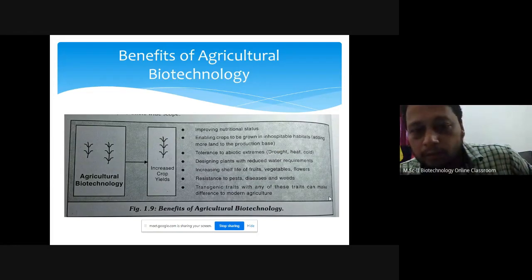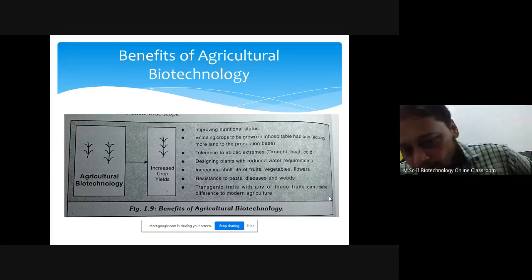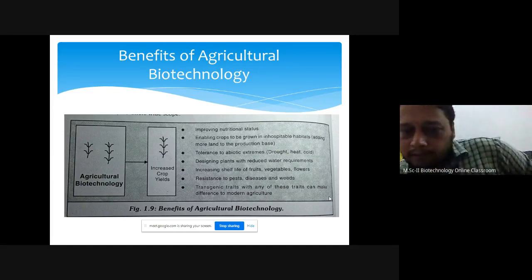Then enable the crops to grow in hostile habitat. In hostile means, imagine there is a desert, and the desert is having all rock surface. Not a single gram of soil is there. But using this hydroponics, on that rock also you can cultivate plants in a tower. Third is tolerance to abiotic stress.